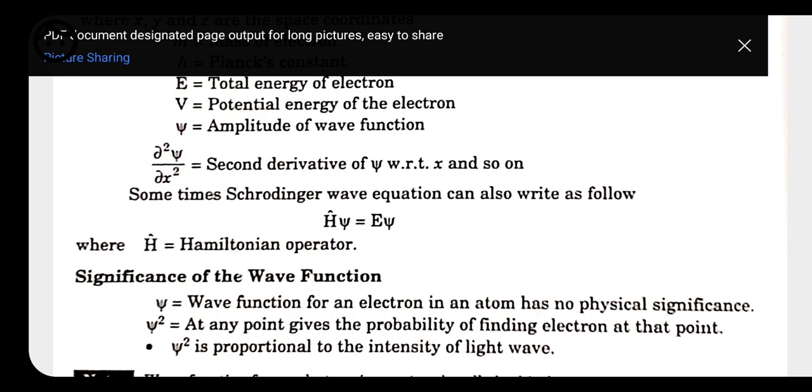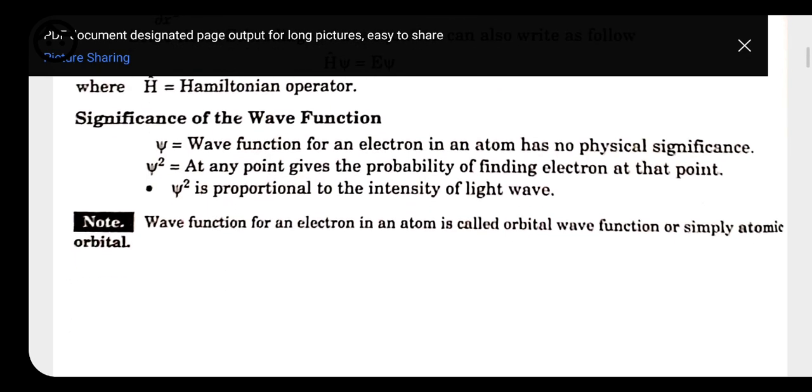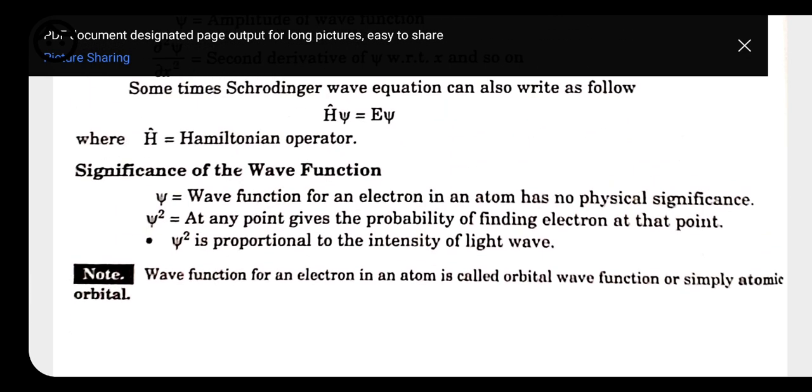Therefore this is known as probability density. A large value of psi square means the probability of finding the electron is large. As the value increases, the probability of finding the electron increases. And if the value of psi square is 0, the probability of finding the electron is negligible at that point. The point where the probability of finding the electron is 0 is called a node. Whenever we talk about electrons, according to Bohr, these electrons are revolving around the nucleus.